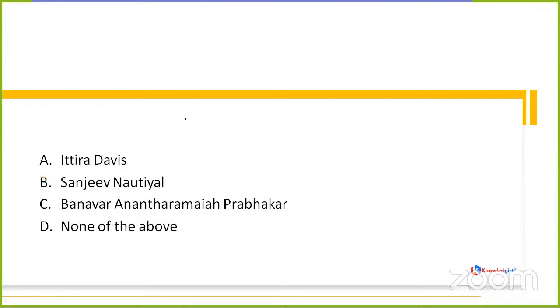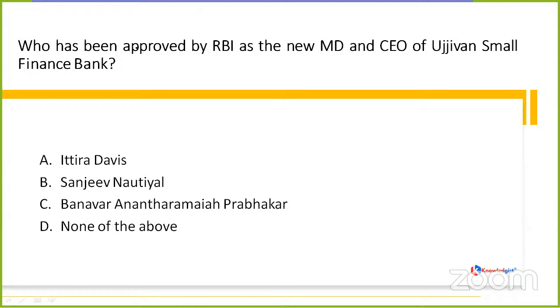Okay, so now coming to the next question, it's asking who has been approved by RBI as the new MD and CEO of Ujjivan Small Finance Bank. Is his name Itira Davis, Sanjeev Nautiyal, Banavar, Anant Rimai, Prabhakar, or none of the above?